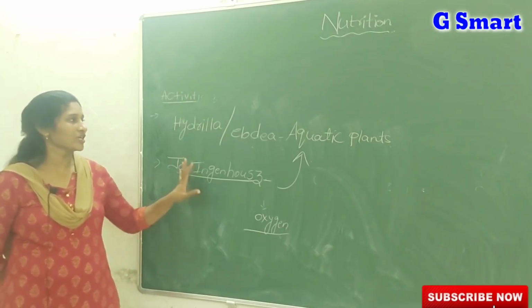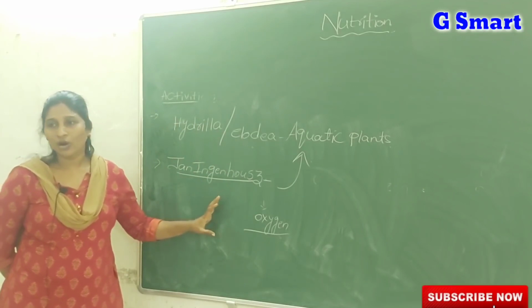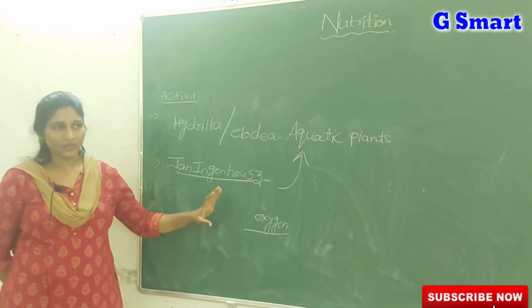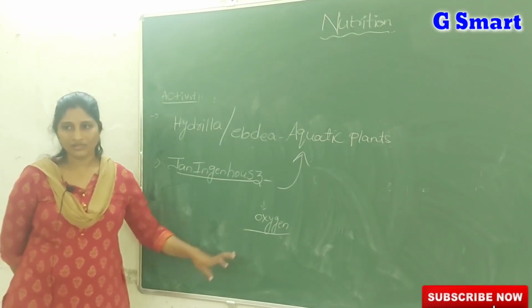He used aquatic plants like Hydrilla or Elodea, and small gas bubbles came from the plant after some time, and that gas was oxygen.